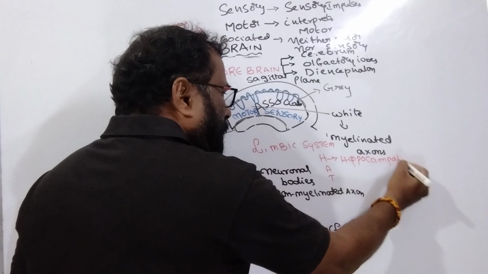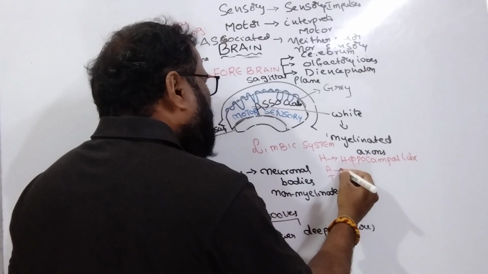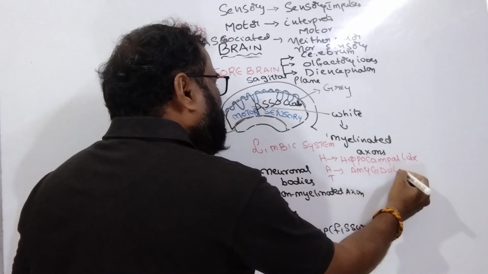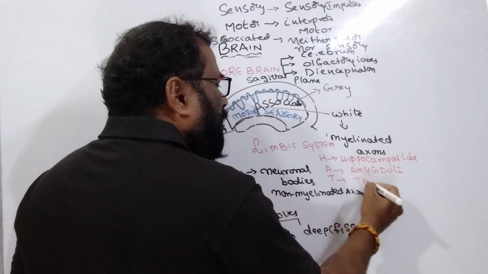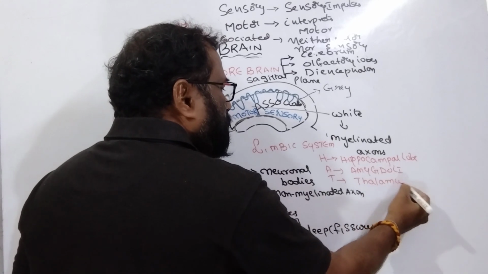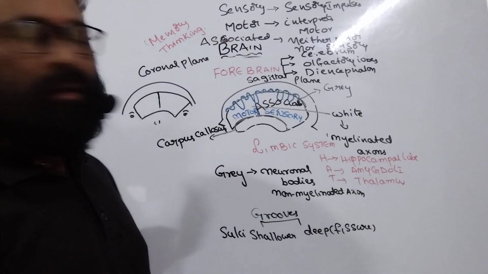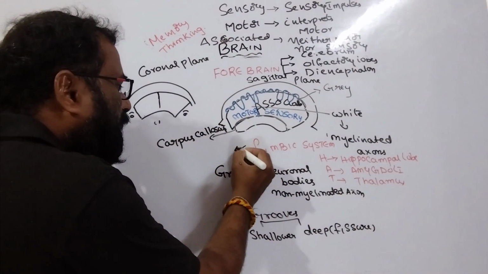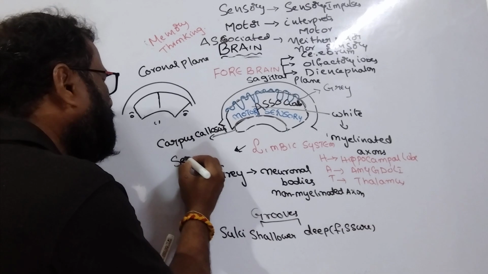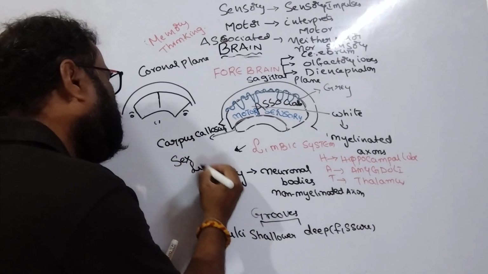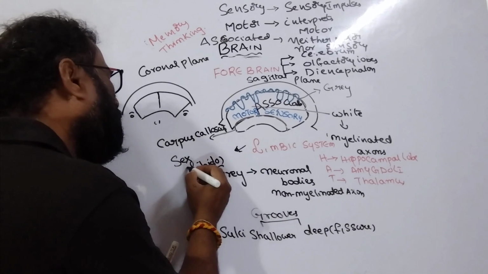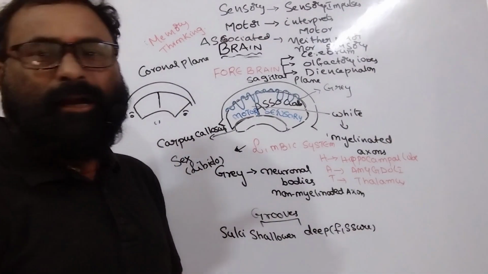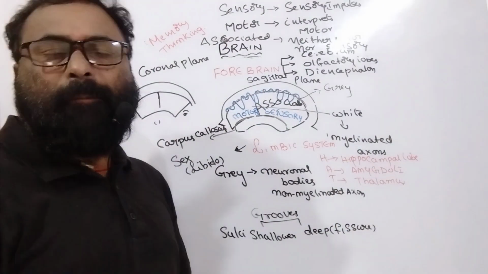H stands for hippocampal lobe, A stands for amygdala, and T stands for thalamus. This limbic system is useful for behavior related to sex and libido. It is located in the deeper portion of the cerebrum.